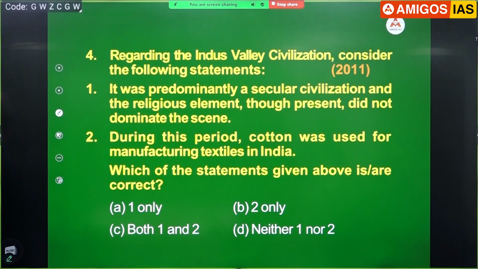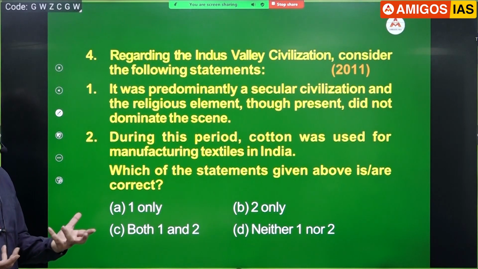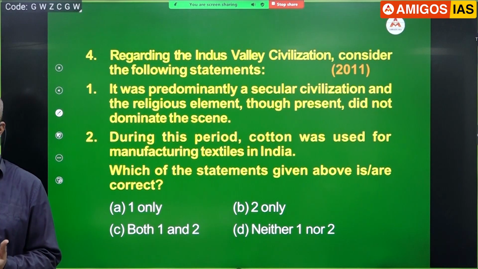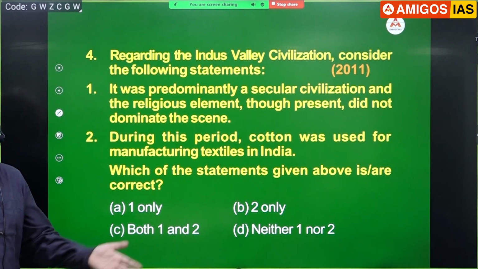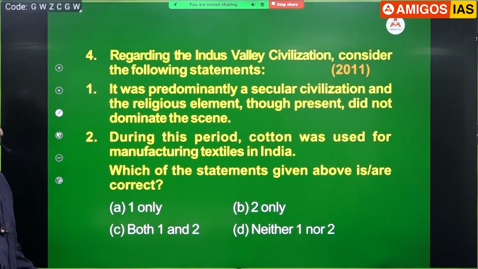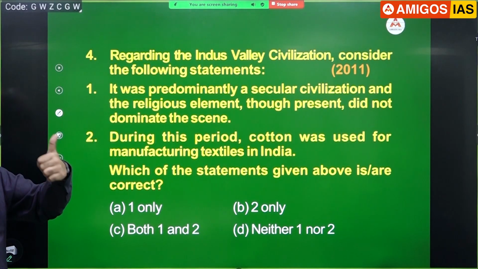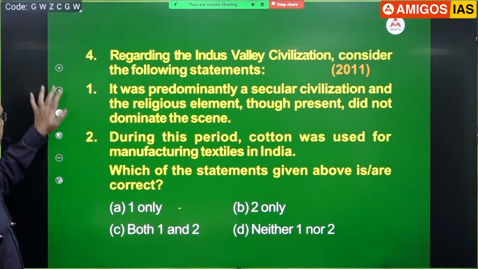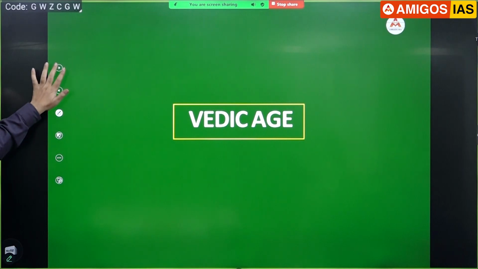Mehergarh is the first place in India to start. And if you remember, there is a word Sindon. The Greeks used to call cotton as Sindon because that was the only place in the entire world which was producing cotton. So naturally, this is right. The answer is both of them are correct statements. Okay. These are some points on your Indus Valley. Let us see some questions on Vedic age.